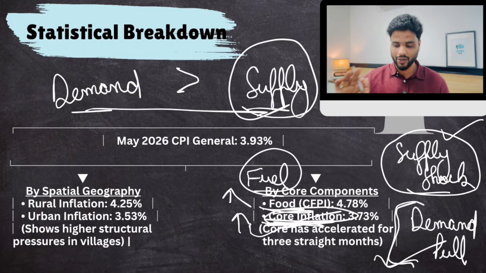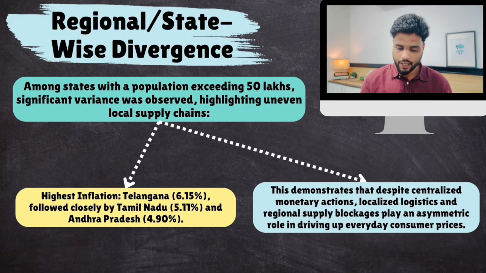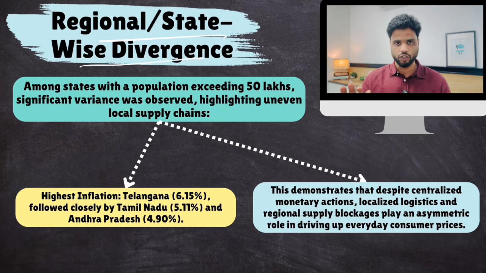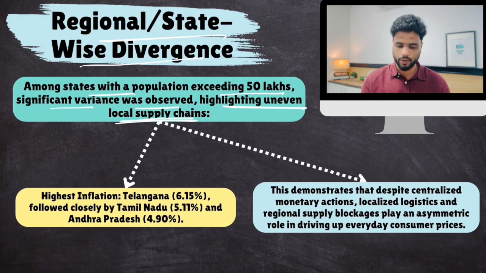You understand? Okay. Now, regional state-wise divergence. What is happening in different regions of India? So among states with a population exceeding 50 lakhs, significant variance was observed, highlighting uneven problems. States with very high inflation, Telangana, Tamil Nadu, Andhra Pradesh, southern states, are witnessing very high inflation as compared to northern states.